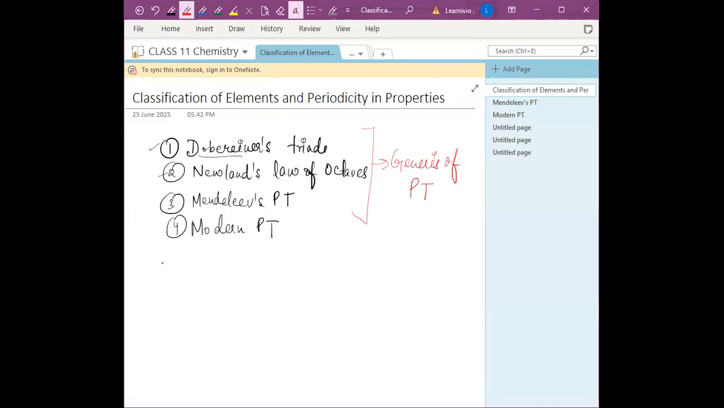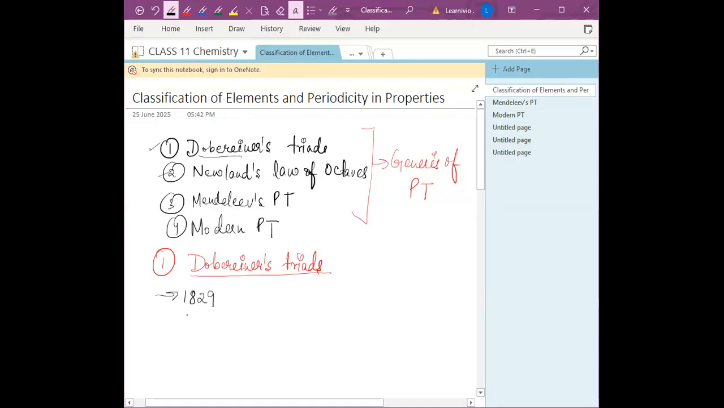So first, write down the heading: Dobereiner's trials. Just make notes along with me. In 1829, or something like between 1800 and 1829, he gave these trials, right? So you can write 1800.